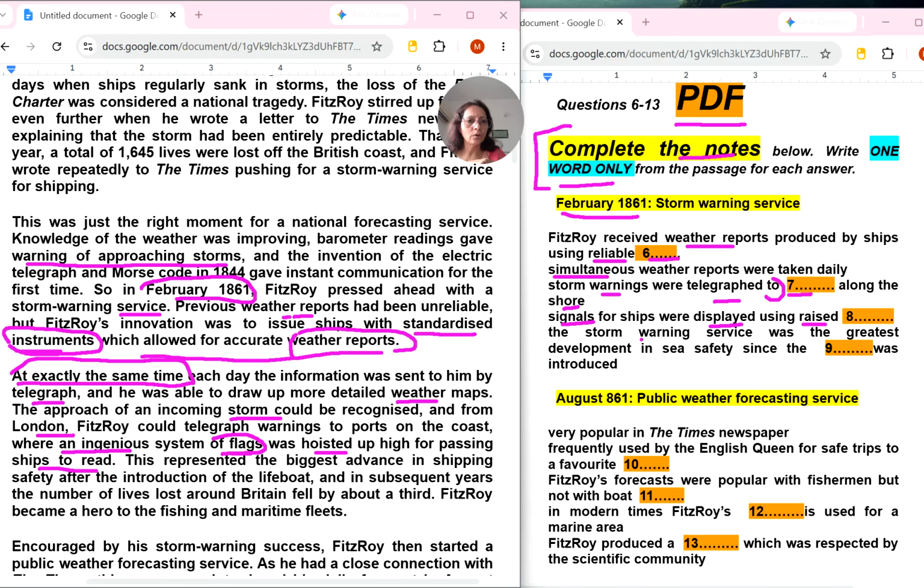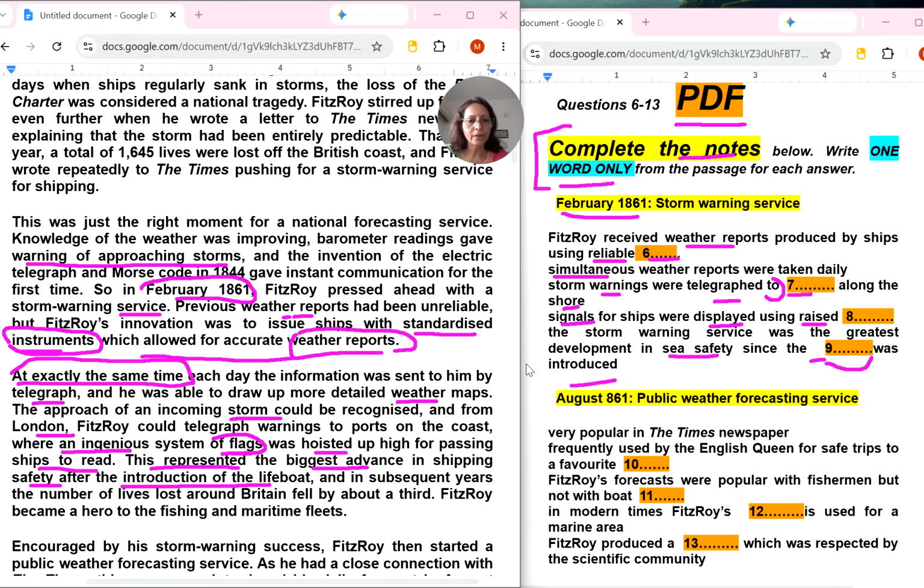Now 9th, the storm warning service was the greatest development in sea safety since the something was introduced. This next sentence, this represented the biggest advance in shipping safety after the introduction of the lifeboat. See this? Introduce means introduction. Introduction of the lifeboat. Here, since the lifeboat was introduced. So 9th will be lifeboat.